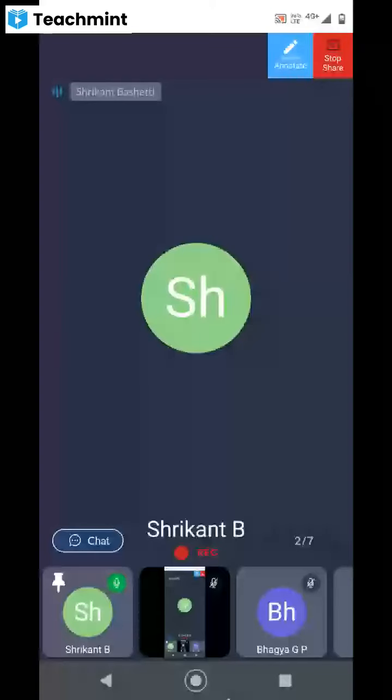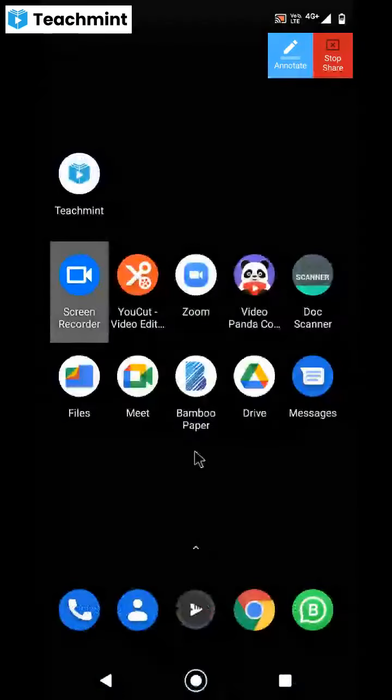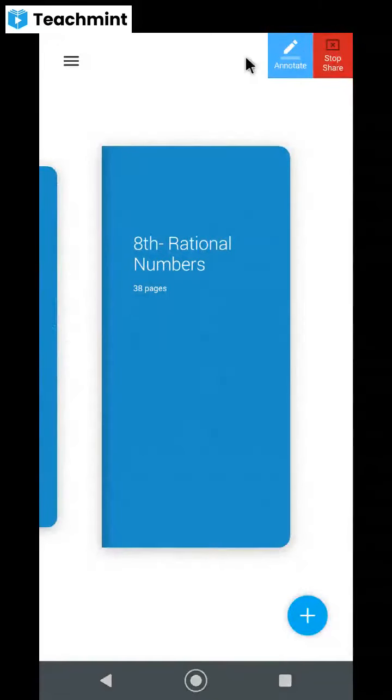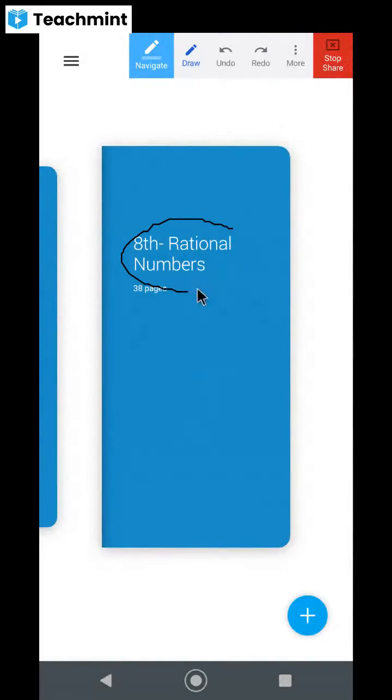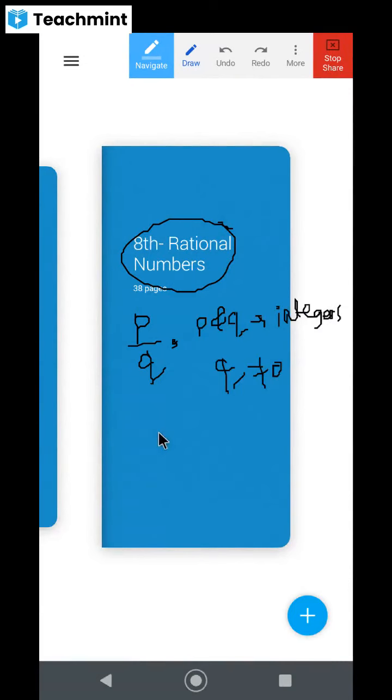All right, dear children, welcome back to the class. We're looking at this chapter called rational numbers, right? This syllabus we have started, and we have seen that a rational number should be in the form of p by q, where p and q must be integers, and q should not be equal to 0. They are only called rational numbers. That's what we have seen, right?